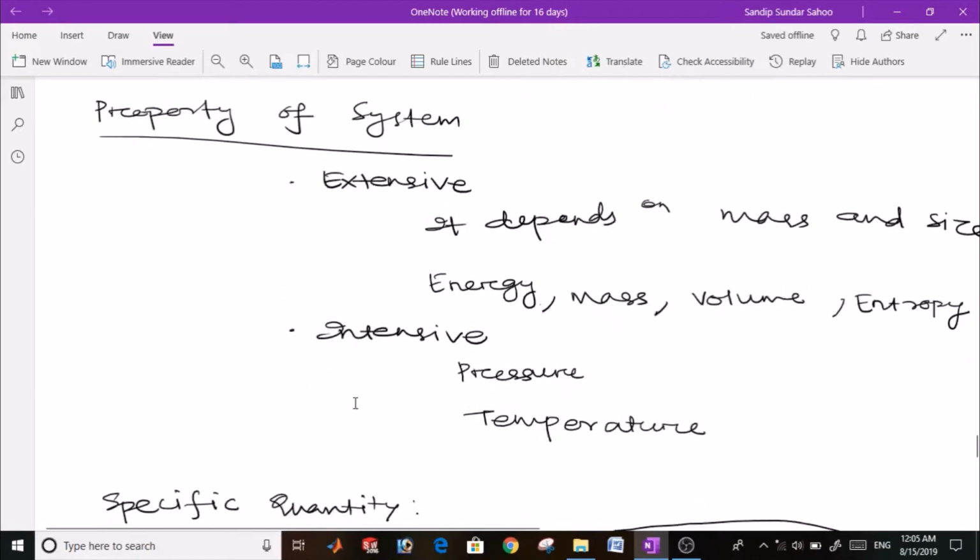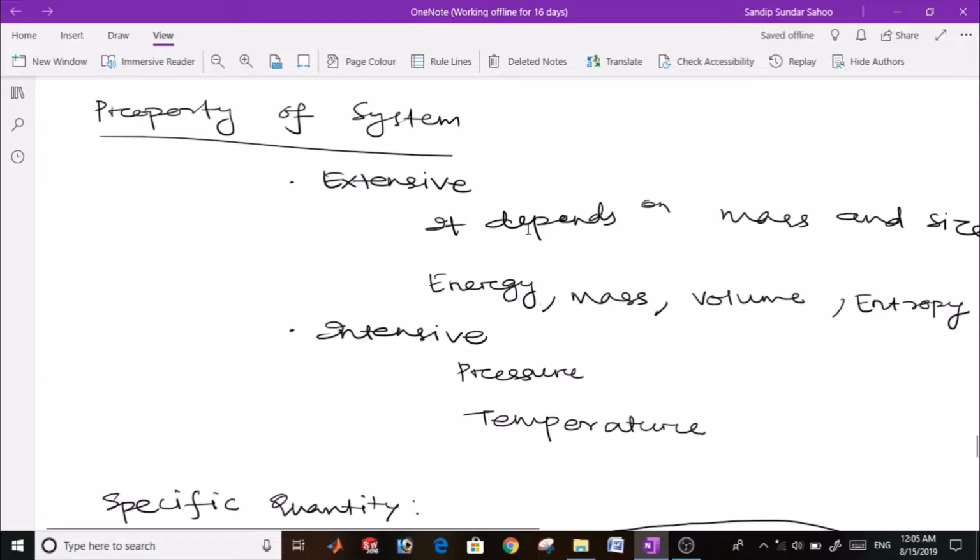Next, coming to the properties of the system, we classify the properties of the system into two categories. One is extensive properties, another one is intensive properties. In case of extensive properties, a quantity depends on mass and size, like energy, kinetic energy, where the formula is half mv square, that means it depends on mass. Mass itself is also an extensive property.